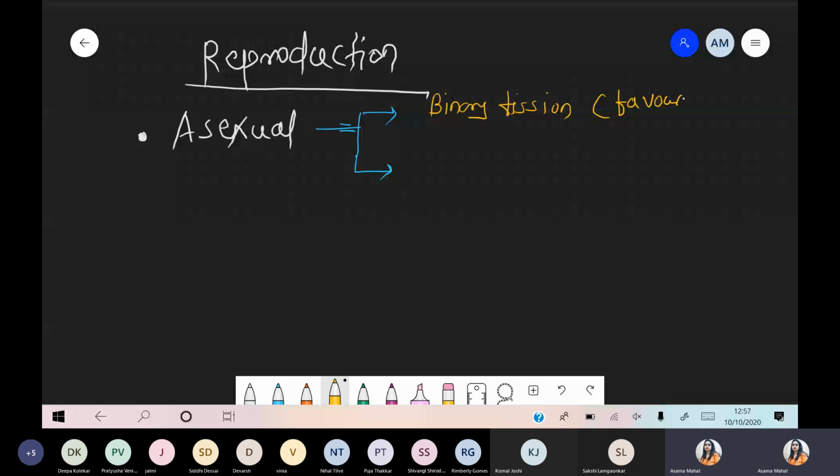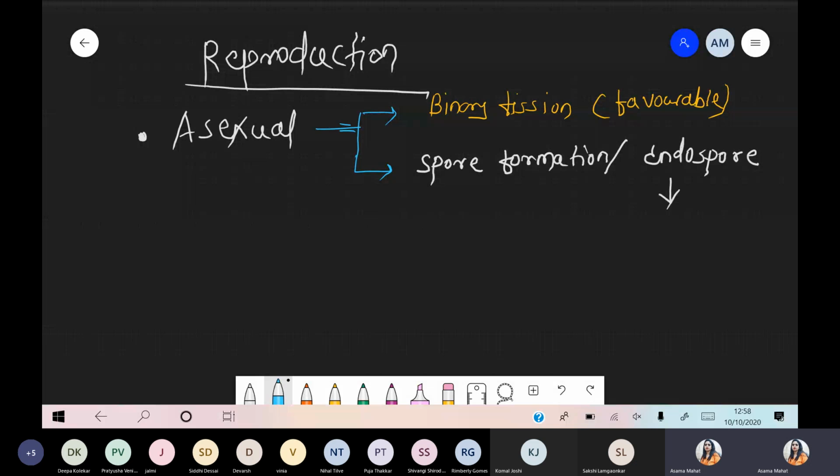Is there any favorable condition? Everything is okay. During favorable conditions, bacteria mostly prefer the binary fission technique, where one bacterium divides into two. But if the condition is unfavorable, they prefer to undergo spore formation. It's not only fungus that forms spores. Even bacteria are responsible for spore formation, and more specifically these are called endospores. Endospores are formed under unfavorable conditions.